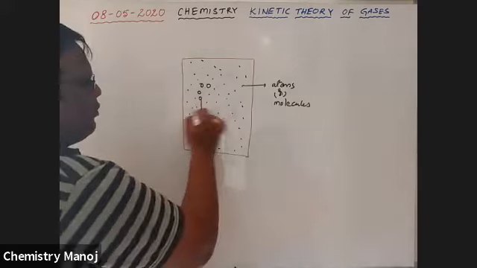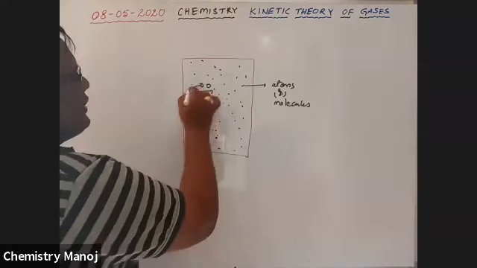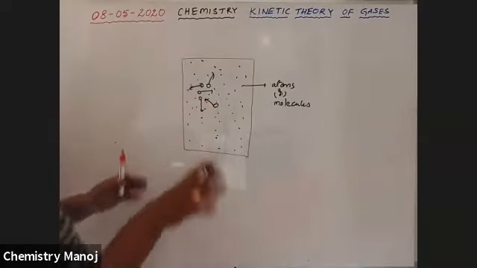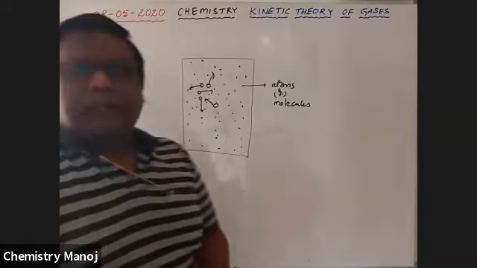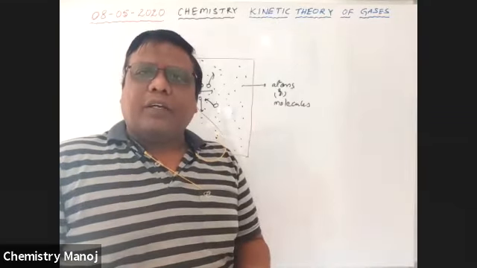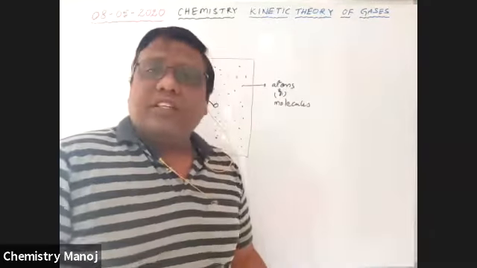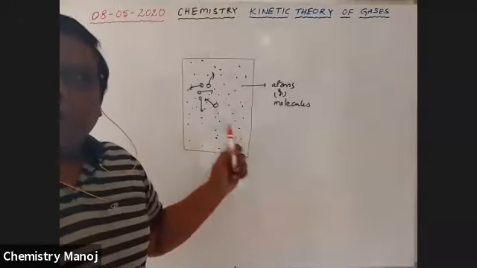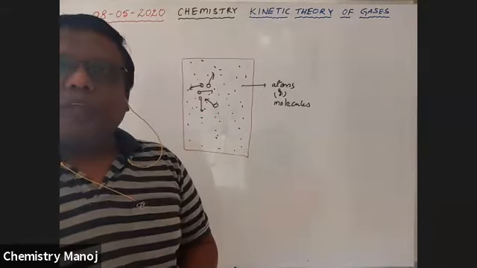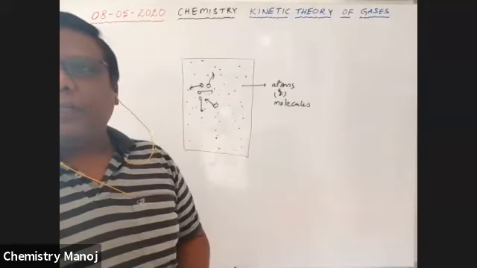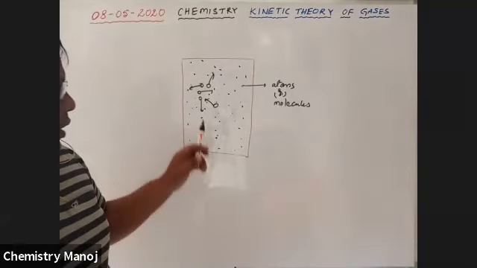This gas molecule moves like this, this one like this, so there is no correct order. Every particle moves randomly as per its own wish. That means every particle moves randomly in all directions. It is not a particular direction, every direction may be possible.